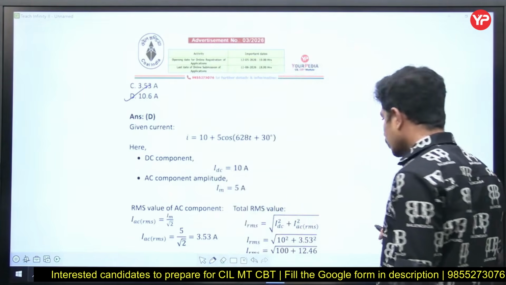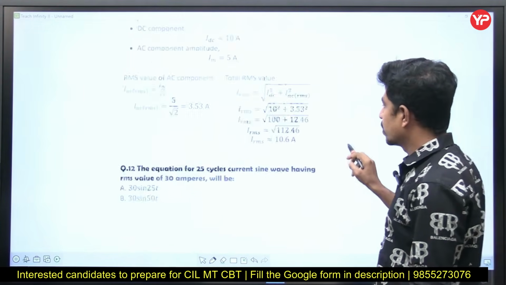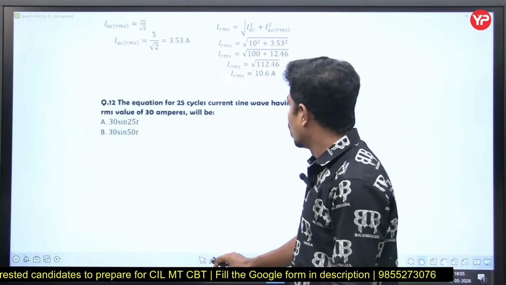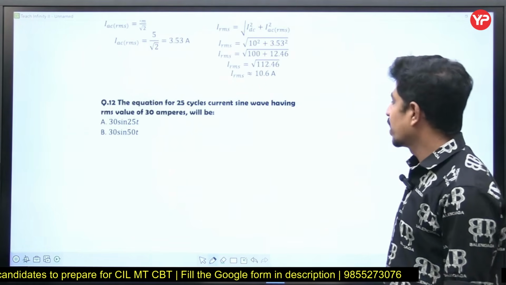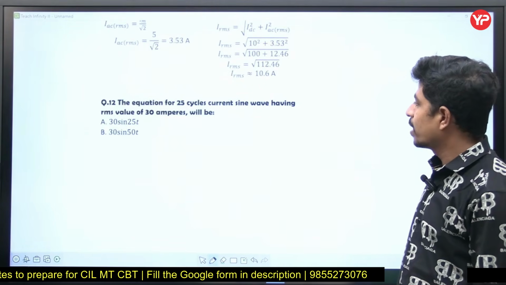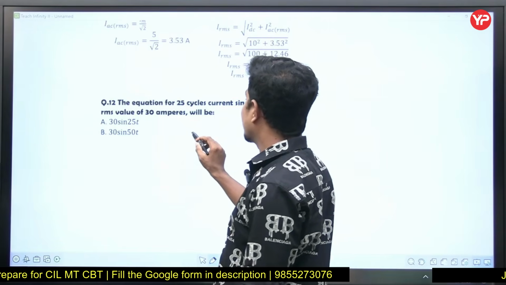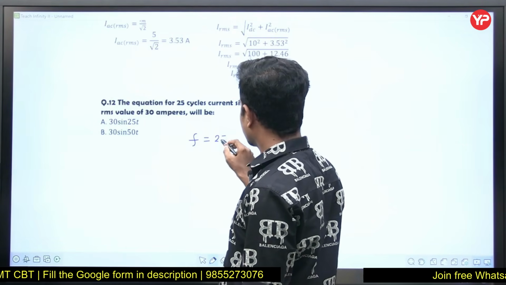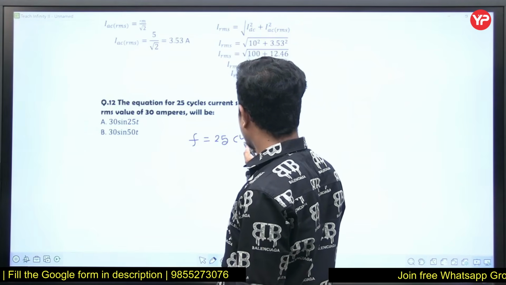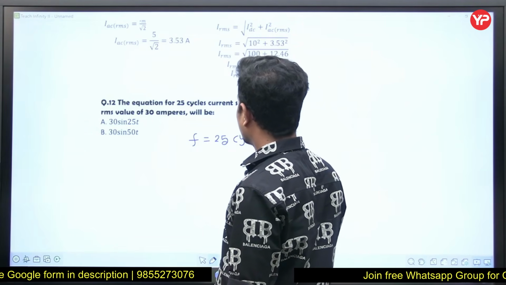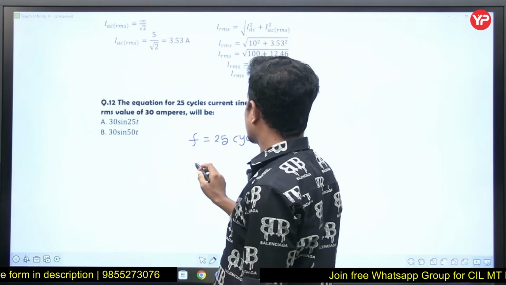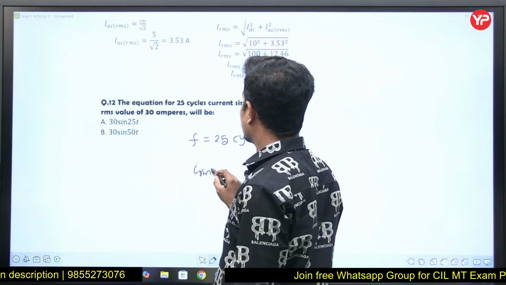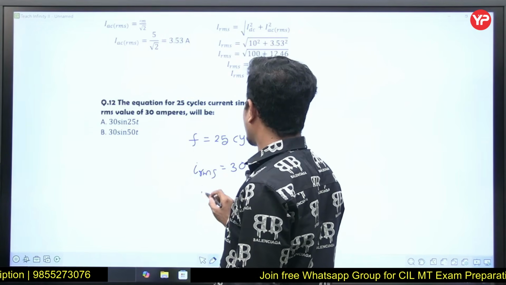Next is the equation for 25 cycles current in sine wave having RMS value of 30 amperes will be. See, 25 cycles, f is equal to 25. What is frequency? Number of cycles per second. And RMS value, I RMS is equal to 30. Then what is I maximum?